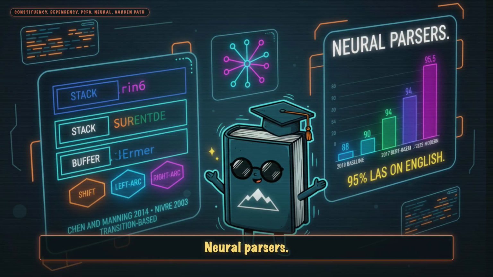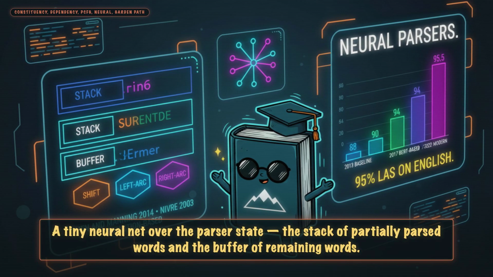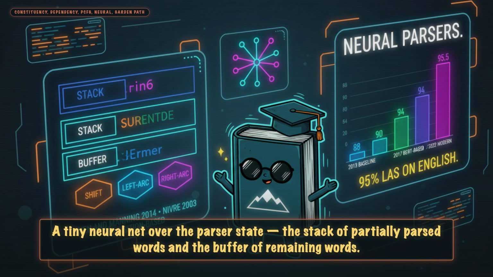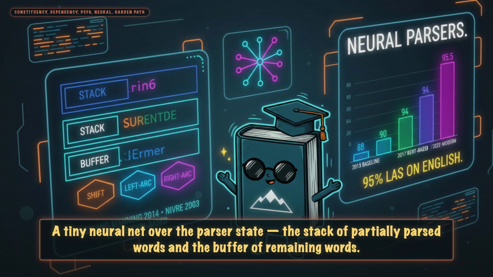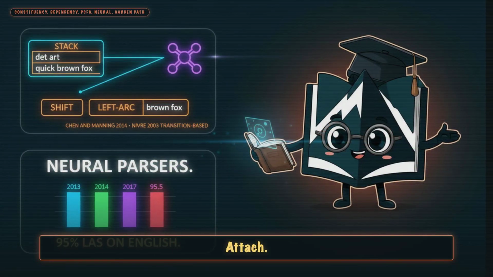Beat 3. Neural parsers, Chen and Manning, 2014. A tiny neural net over the parser state, the stack of partially parsed words and the buffer of remaining words. Predict the next action. Shift, reduce, attach.